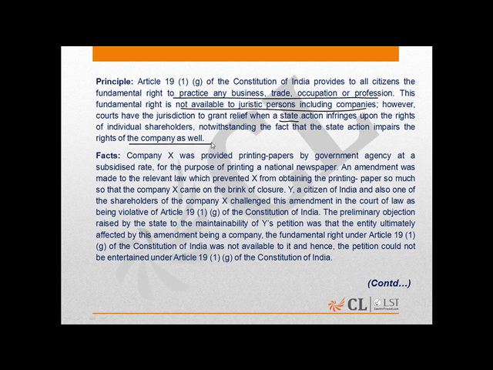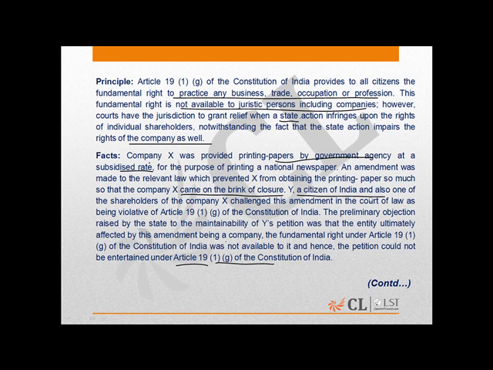Facts in the present question are: Company X was provided printing papers by a government agency at a subsidized rate. This paper was needed for printing a national newspaper. An amendment was made to the relevant law which prevented X, that is the company, from obtaining the printing paper, so that the result was the company was on the brink of closure.